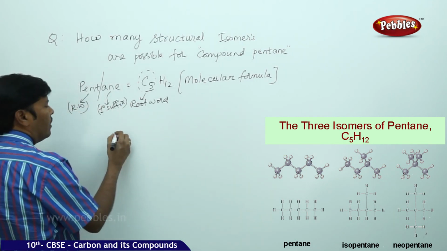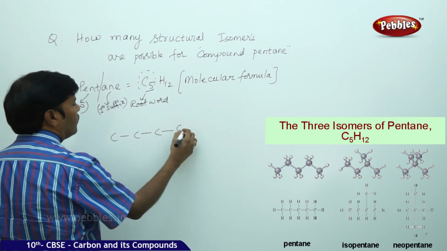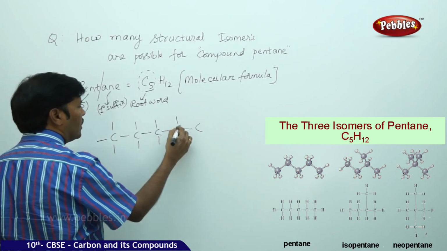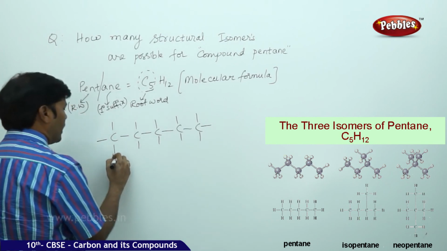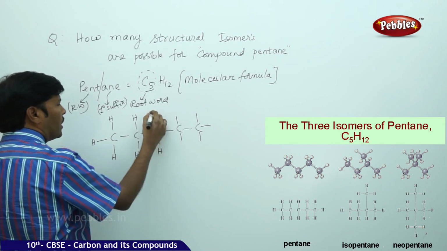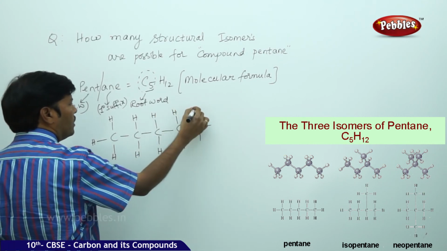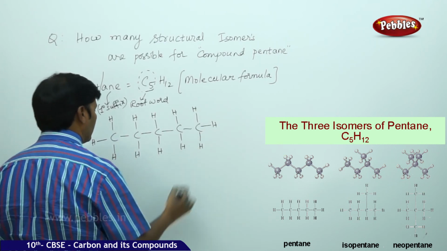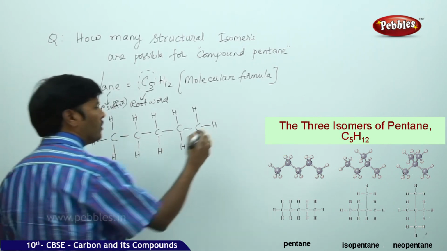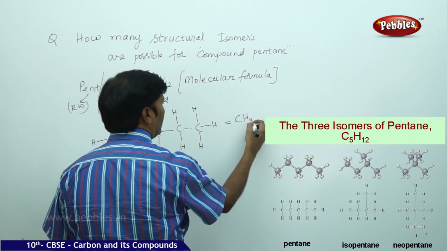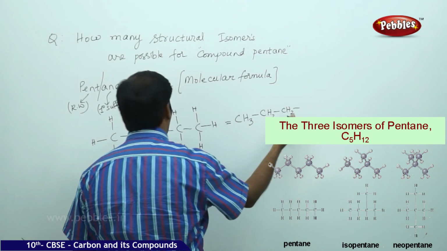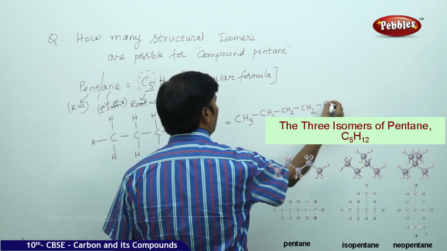First we will go with the straight chain, 1, 2, 3, 4 and 5. Satisfy the tetravalencies. Attach the number of hydrogens, 3 hydrogens, 2 hydrogens, again 2 hydrogens, and so on. So this is nothing but the expanded structural formula of pentane. The same thing you can write as CH3 single bond CH2 single bond CH2 single bond CH2 CH3.